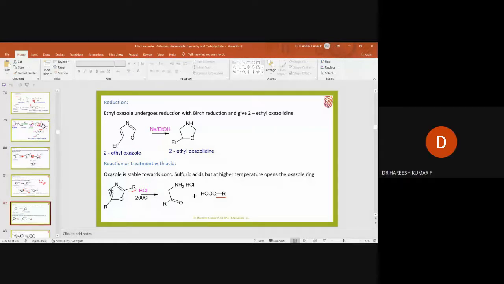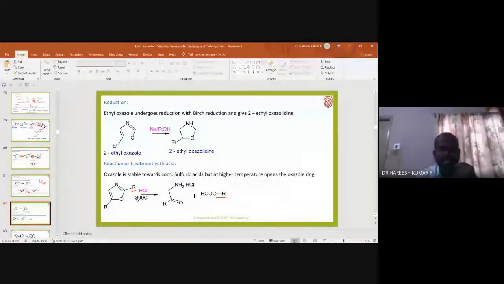So on treating with mineral acids, for example sulfuric acid or HCl, it undergoes ring opening and gives rise to carboxylic acid and beta amino ketones. Why beta? Is it beta or alpha? This is the functional group. This position is called alpha. So that means alpha amino ketones.